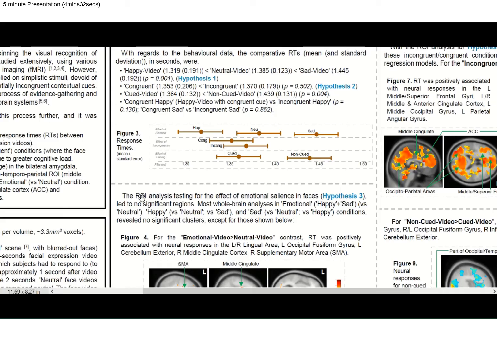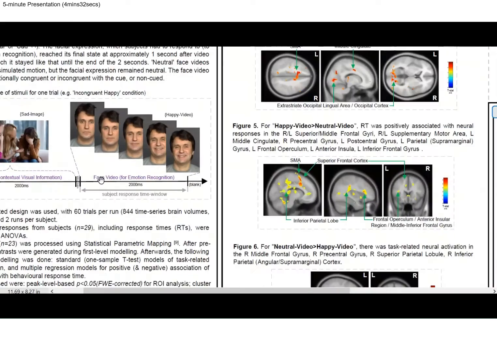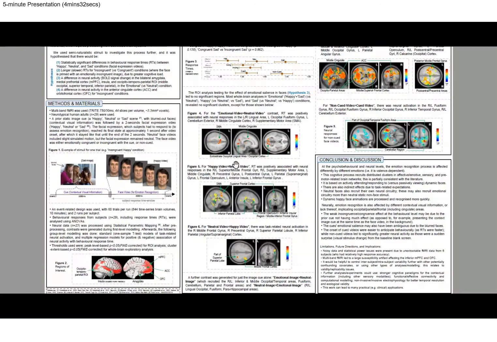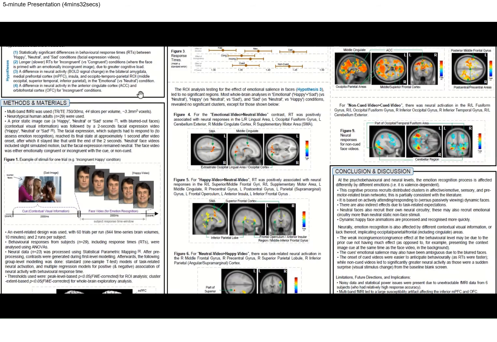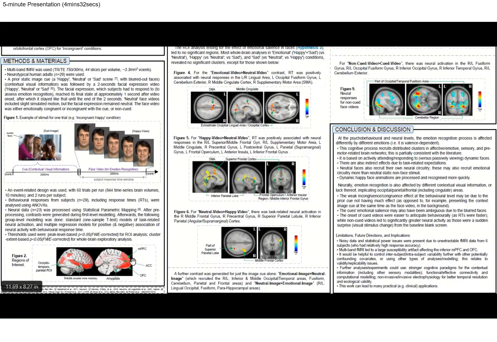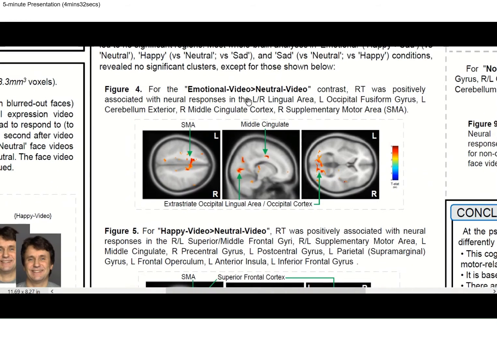So now for the neural data, it is shown here. Firstly, just to clarify that what was modeled was the BOLD signal change between the onset of the face video up until the subject pressed the button indicating their response. So essentially what was modeled was the response time duration. Okay, so for the effect of emotional salience in faces, happy and sad combined, and regardless of whether the prior context was congruent or incongruent or absent, there was no significant activity with regards to the regions of interest laid out in hypothesis 3. However, with whole brain exploratory analyses, there were some significant clusters.